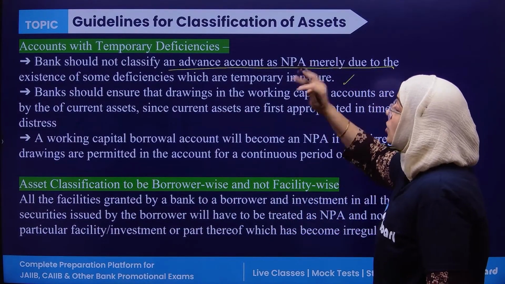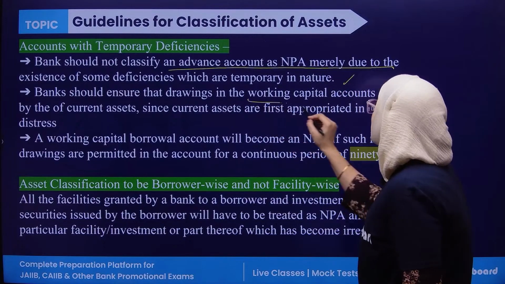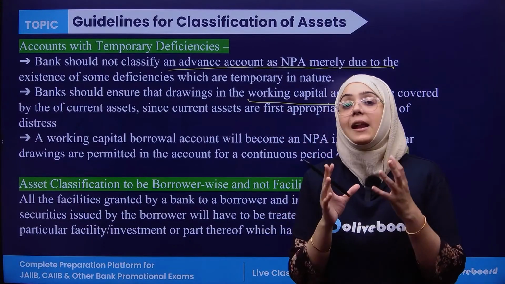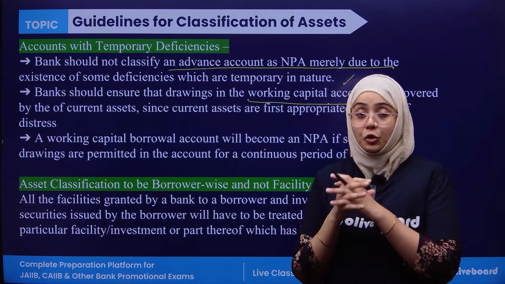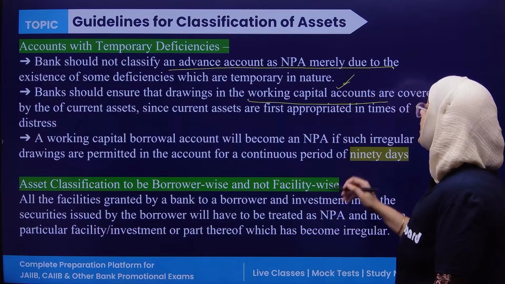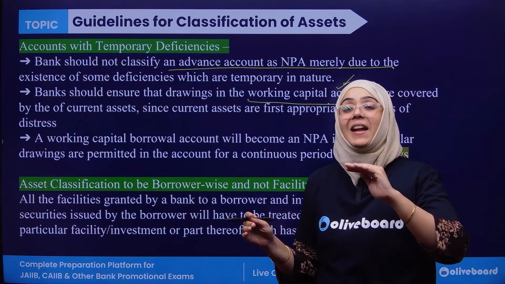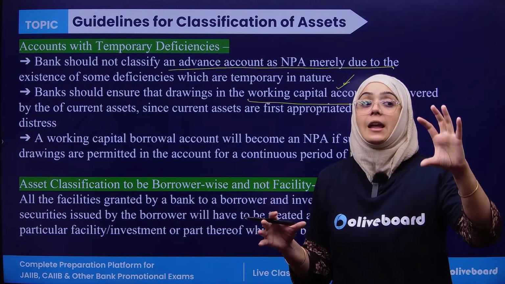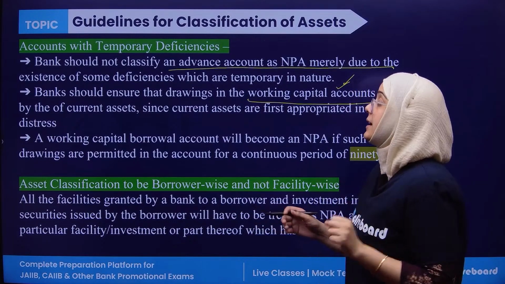Second, banks should ensure that the drawings in the working capital are covered by the current asset. So current asset is the working capital, as you all know, right? So banks should ensure that whatever the drawings in the working capital, these should be covered by some current asset. Means this working capital should be utilized for some current asset.